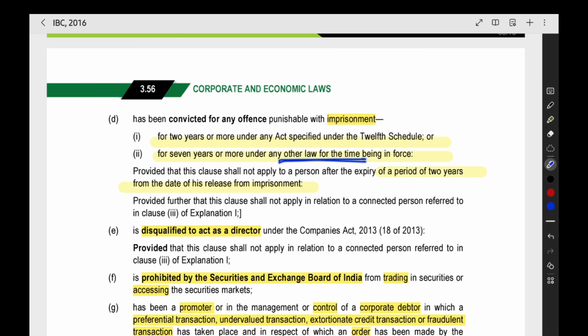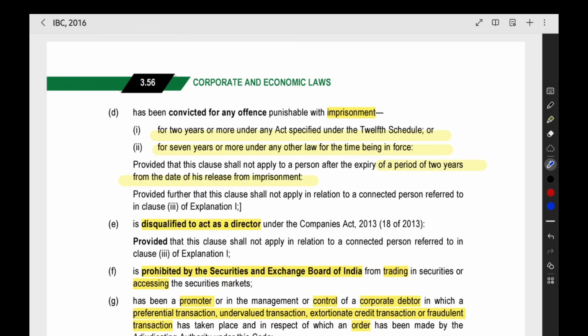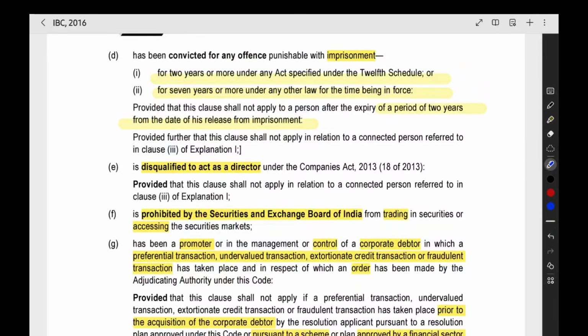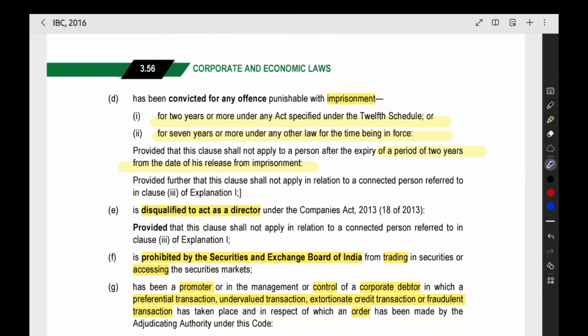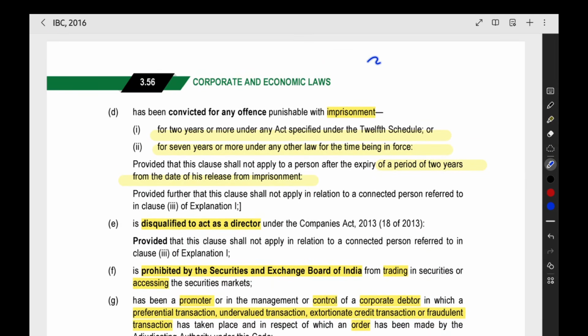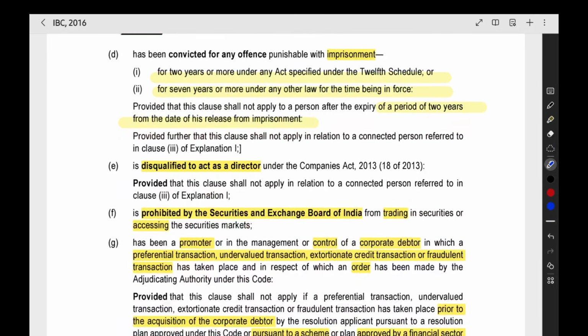Or under any other law, if you are convicted for 7 years or more, then also you are not eligible to present the resolution plan, provided that this clause shall not apply to a person after the expiry of 2 years from the date of his release. After this 2 year cooling period, you can present the resolution plan. There is no problem. That is the imprisonment point.